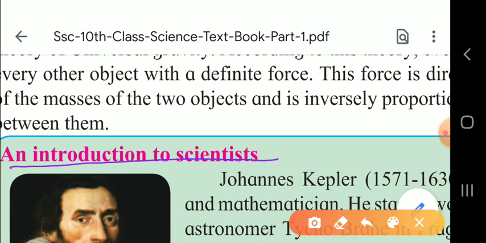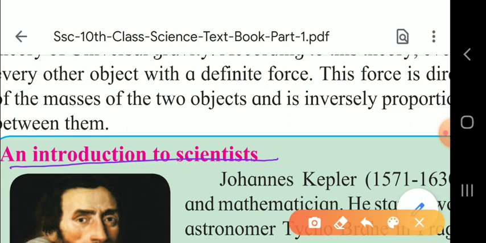After the sudden death of Brahe in 1601, Kepler was appointed as royal mathematician in his place. Kepler used the observations of planetary positions made by Brahe to discover the laws of planetary motion, and he wrote several books also. His work was later used by Newton in postulating the law of gravitation.